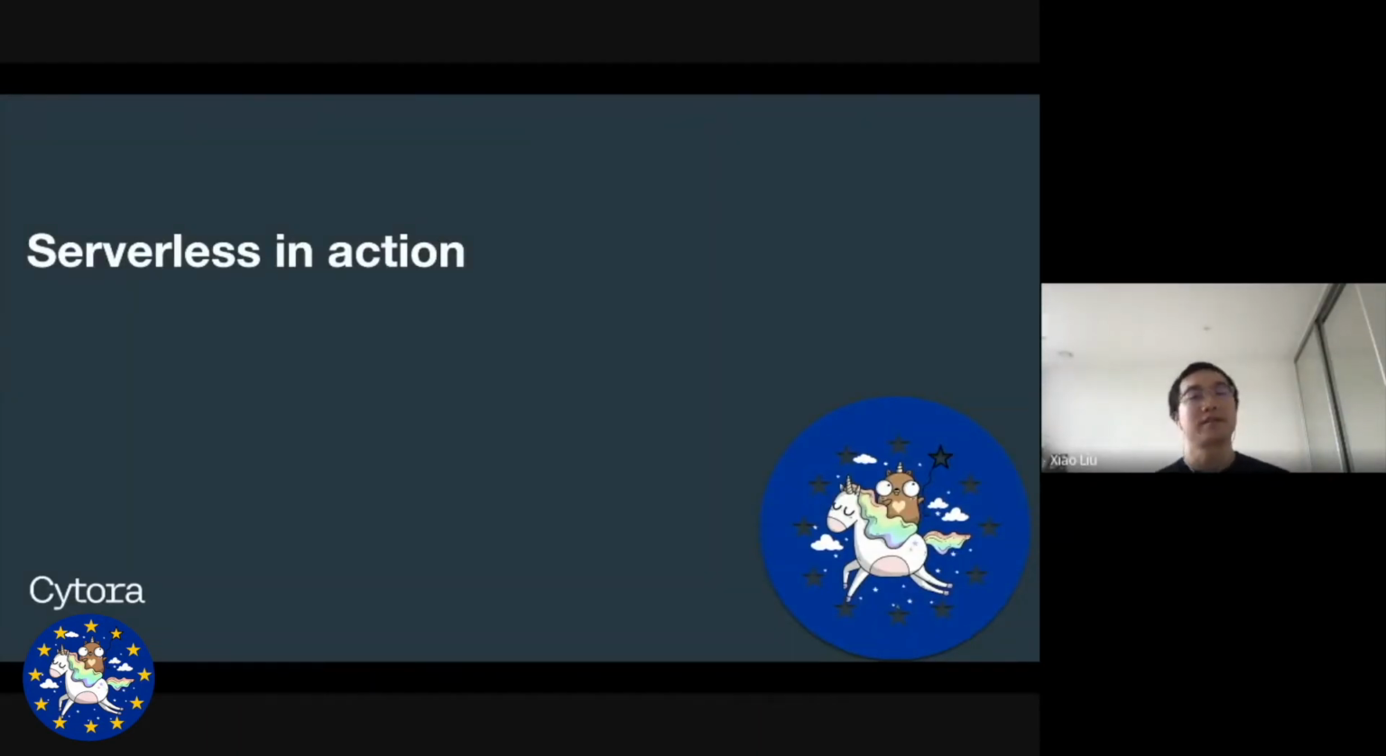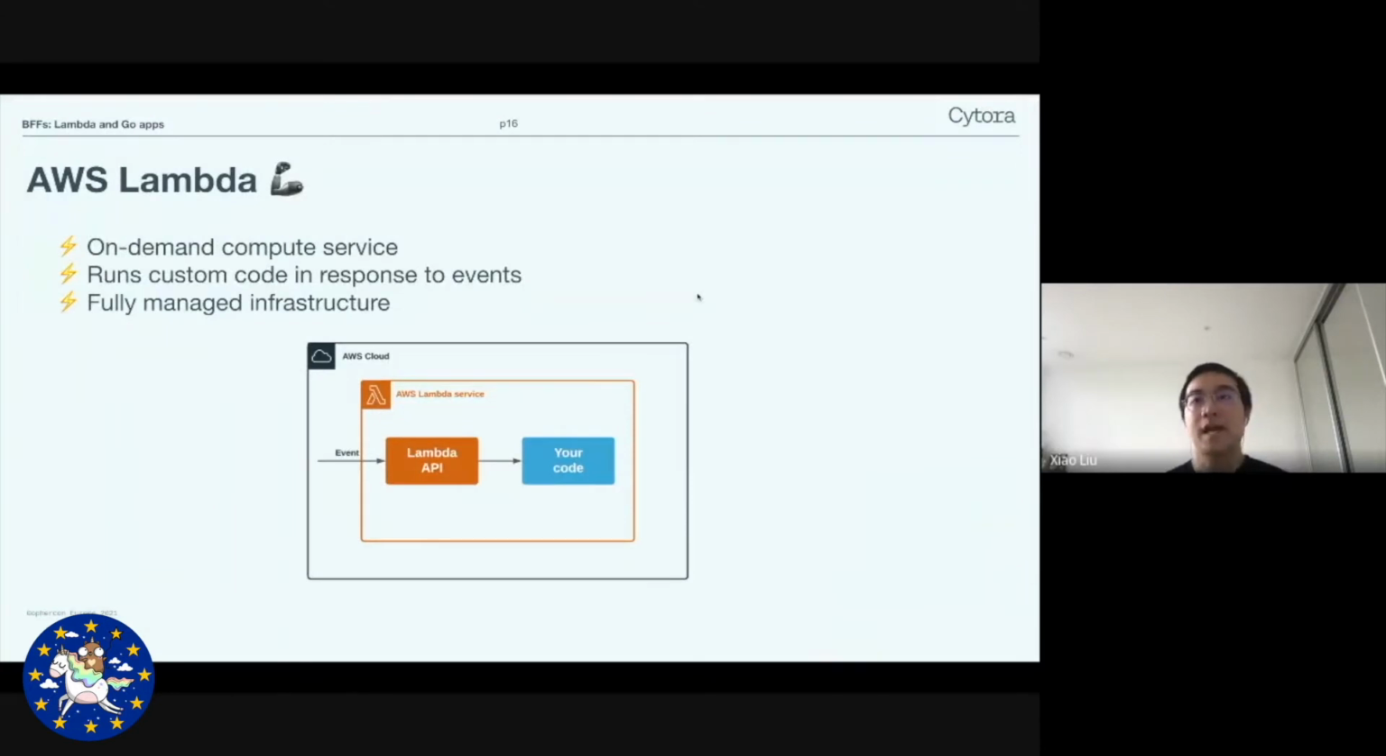So we've just learned about serverless computing in general. Now let's dive a little deeper and look closer into how things work. And we'll explain with AWS Lambda, because we use AWS Lambda mostly at Cytora. The concept is pretty similar in Azure and the GCP. AWS Lambda is Amazon's serverless computing resource. It is on demand, meaning that you only pay for the duration of the time that your code runs. It is fully managed, meaning that all these concerns that Adelina mentioned, you don't need to worry about them.